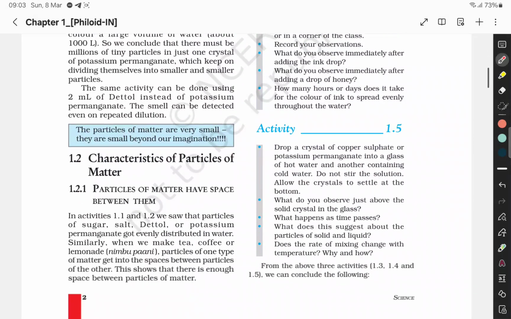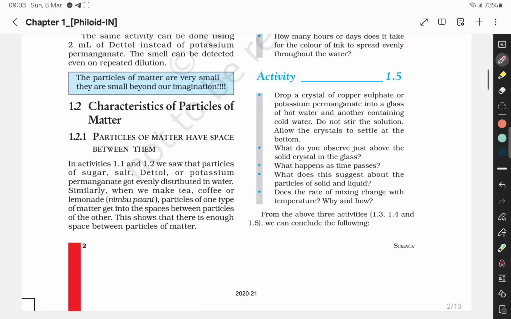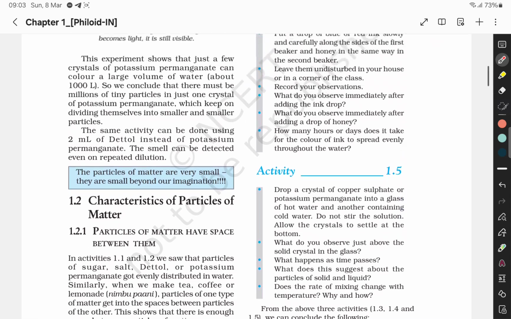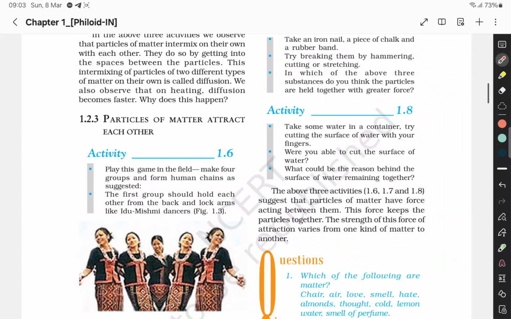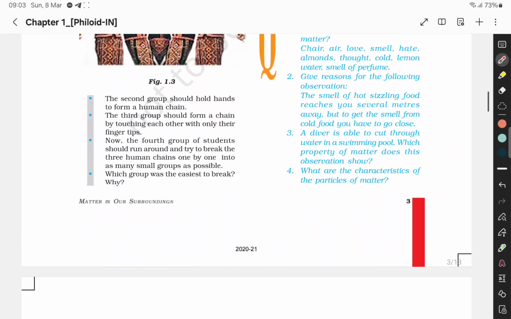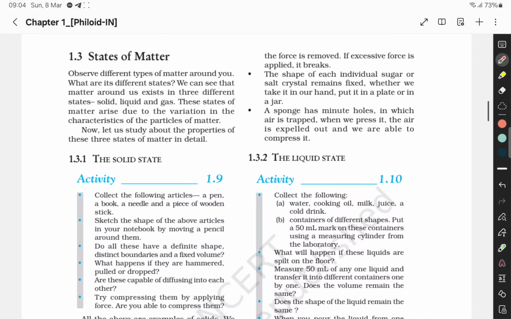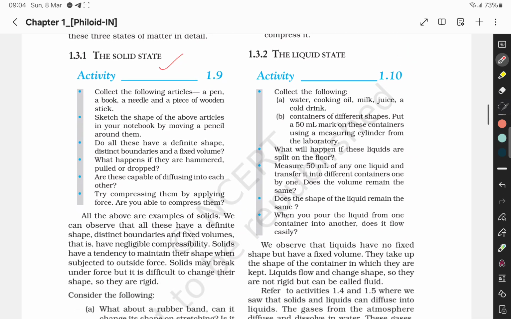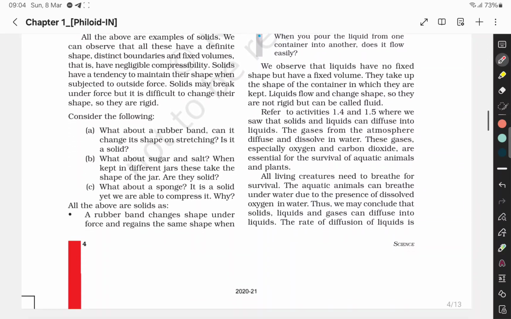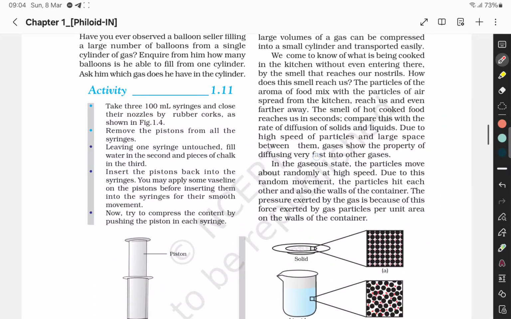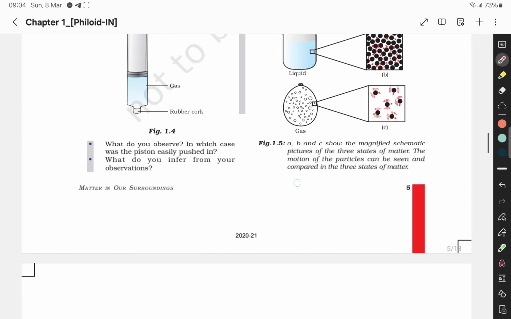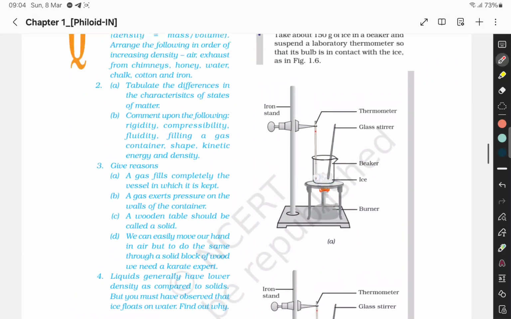So this experiment हो गया, characteristic of particles of matter having space between them. So we can see this Nimbu Pani example, and particles of matter attract each other. States of matter पे आते हैं, तो observe different types of matter around us. So the solid state, all the examples of solid, यहाँ हो गया liquid state and gaseous state. There's some activity given here.